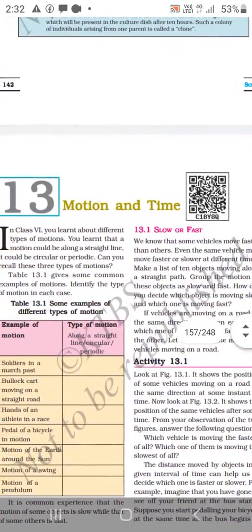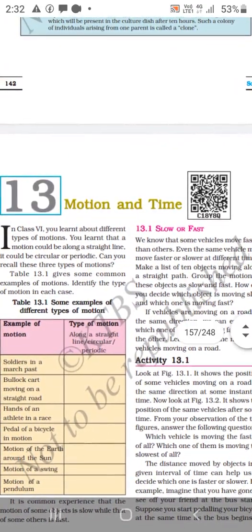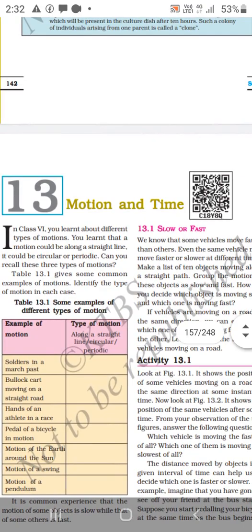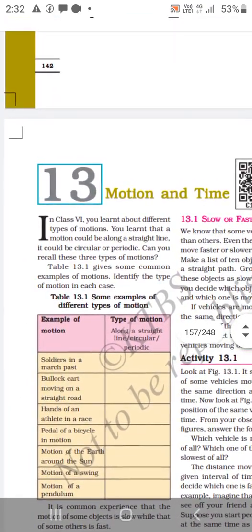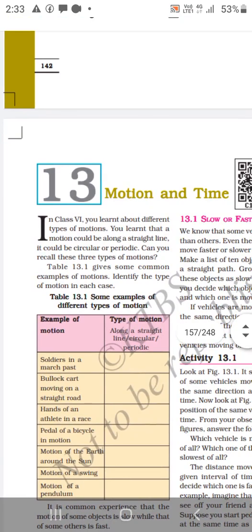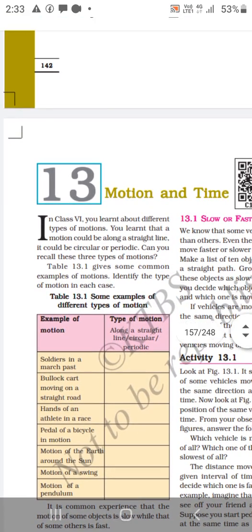Good morning, students. We'll start a new chapter called Motion and Time. You learnt about different types of motions in class 6th. You learned that a motion could be along a straight line, circular, or periodic.